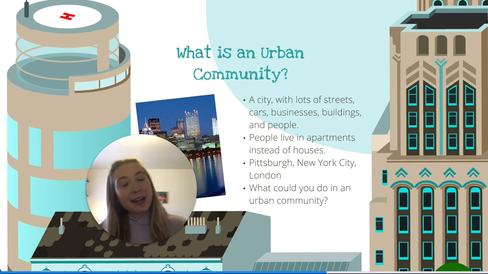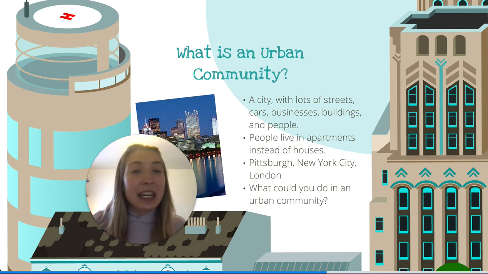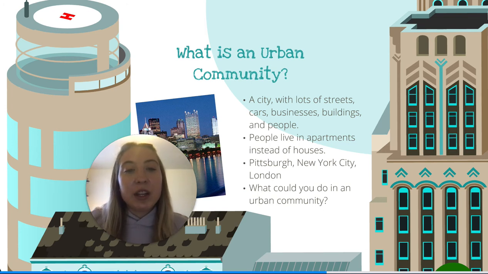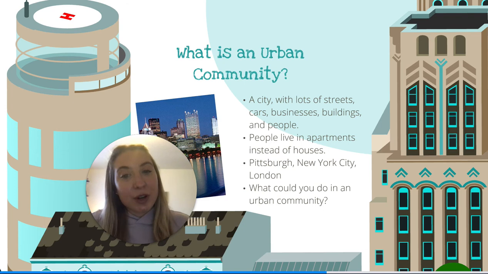Sorry about that, but now we're going over our urban community, which is going to be like a city. This is a city with lots of streets, cars, businesses, buildings, and people. You can usually walk anywhere. If you need to go to the store, you can just walk there, and it usually is pretty quick. So people live in apartments instead of houses. So like Pittsburgh, New York City, London. People live in majority of apartments, not houses. So what you could do in an urban community, you can walk everywhere, you can get around easily.